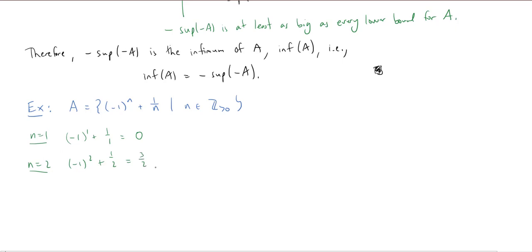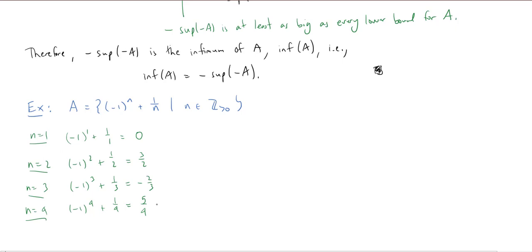What about n equals 3? Well, I get negative 1 cubed plus 1 over 3. That's going to be negative 1 plus a third, so that's negative 2/3. Yeah, it's not helping me so much. Maybe I'll do one more. Negative 1 to the 4th plus a 4th. So that's 1 plus a 4th, that's 5 over 4. And then all of a sudden something dawns on me.